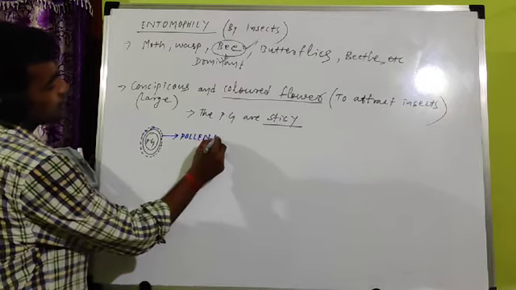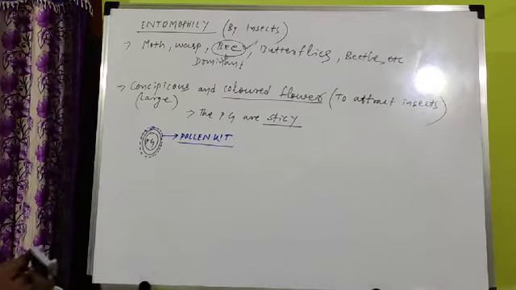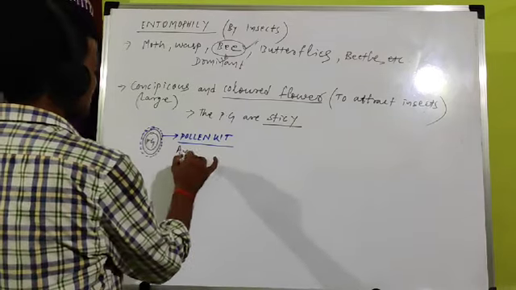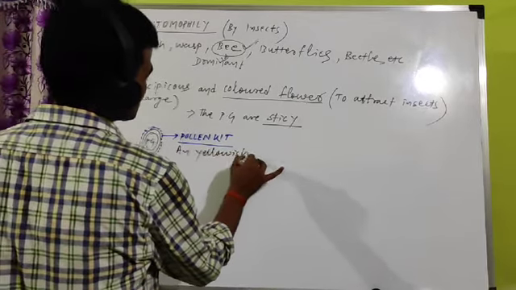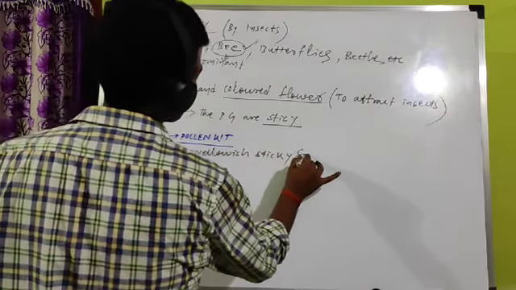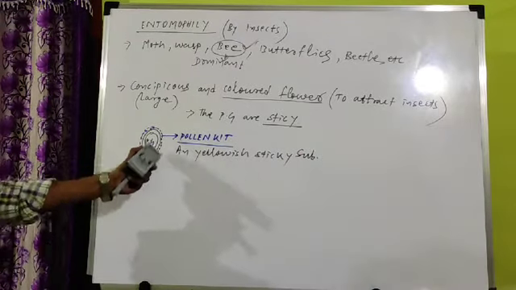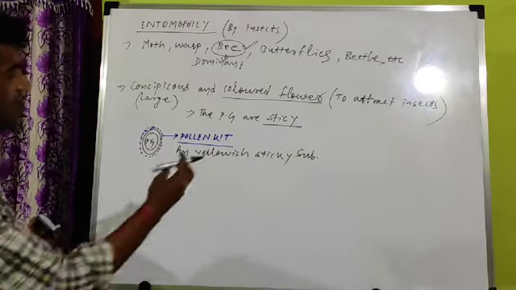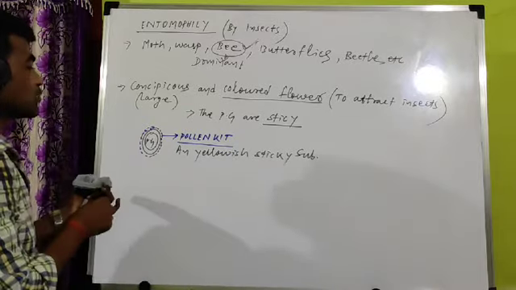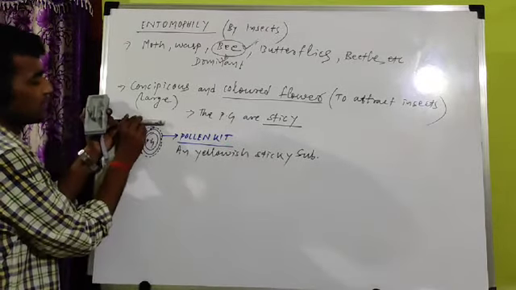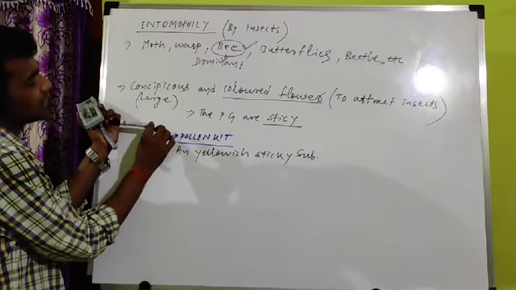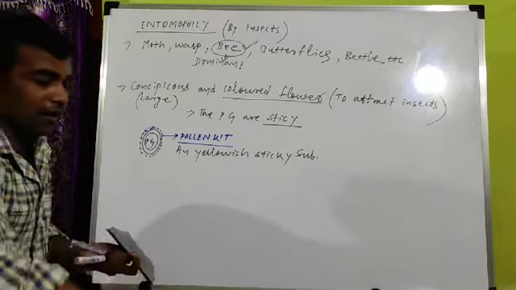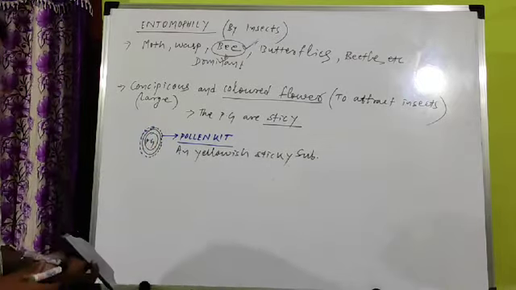You have to remember, a direct question comes: what is pollen kit? Pollen kit is a yellowish sticky substance covering the exine of the pollen grain. Due to this covering, the grains become sticky and can easily attach to the insect. When an insect comes to the flower, this sticky substance helps in attachment to the insect's body, because insects have no hands; they cannot take pollen grains like humans can.